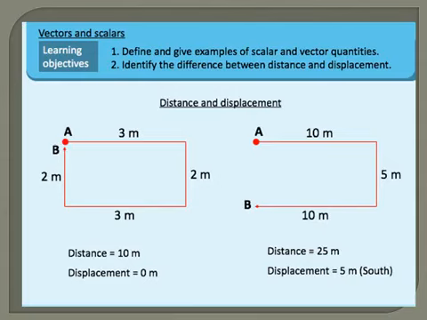The shortest distance between starting point A and the finishing point B. So how much is the distance between A and B? You know that in a rectangle, the opposite sides are equal. Therefore, the distance between A and B is 5 meters, and that becomes the displacement here. So you can now understand that distance and displacement are entirely two different quantities, where the values change according to the positions.